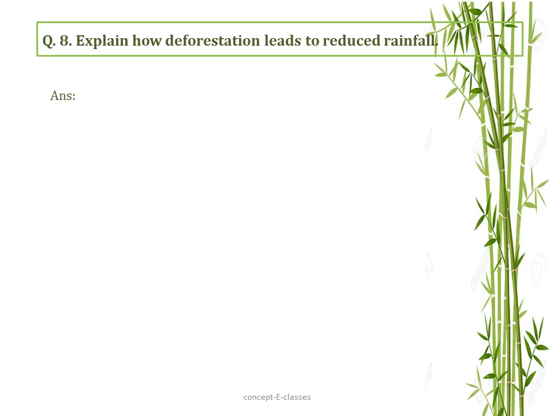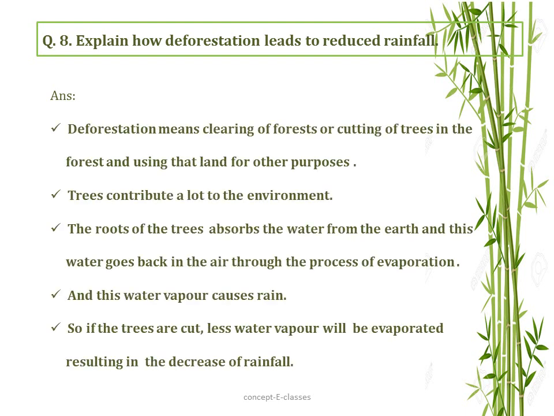Question number 8. Explain how deforestation leads to reduced rainfall. Deforestation means the clearing of trees or cutting trees in a forest and using that land for other purposes like agriculture, for buildings or factories, industries, etc. The trees contribute a lot to the environment. The roots of these trees absorb the water from the earth, and this water goes back into the air through the process of evaporation.